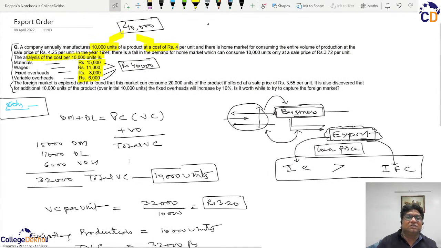Now, if we move further in the question, that there is a home market for consuming the entire volume of production at the sale price of 4.25.